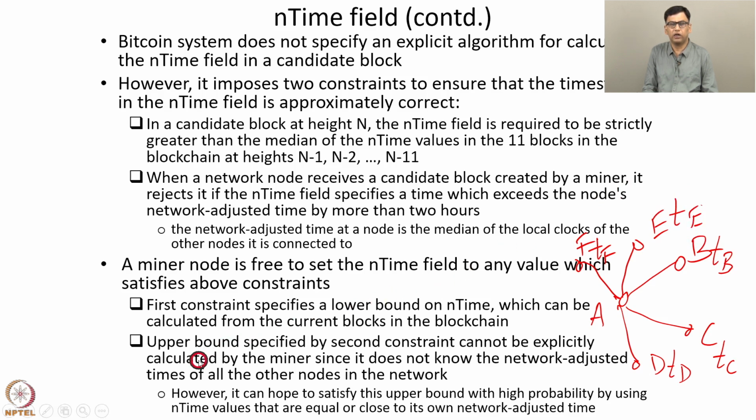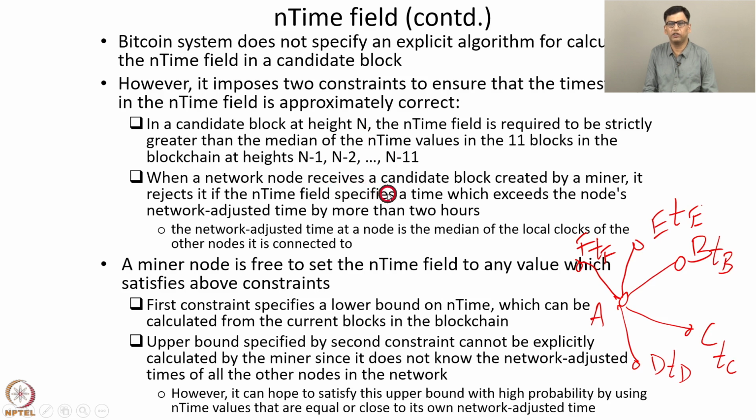Hence, a miner node can use n time values that are equal or close to its own network adjusted time, and this calculated network adjusted time will likely be close to the network adjusted times of the other nodes, that is, its neighboring nodes. So by using this process, the miner node can hope to satisfy this second constraint.